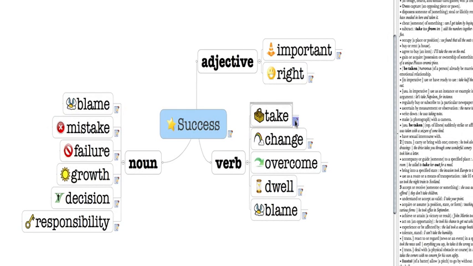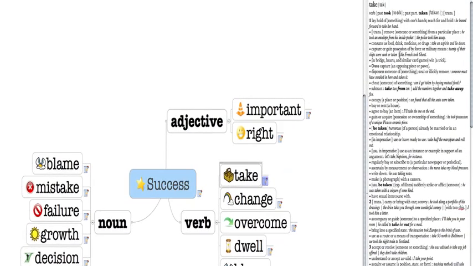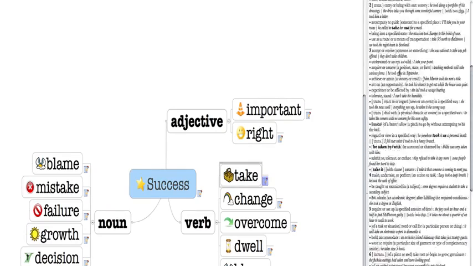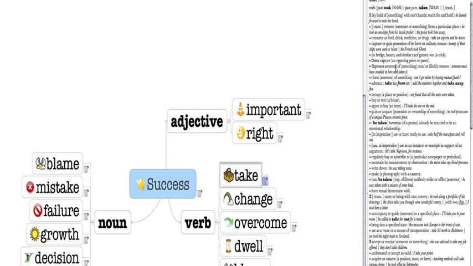Now let's look at the word take. Take is a good word because it has many different meanings, so you can use it in many different sentences. I know it has a lot of different meanings, so you might be scared, but don't be. Focus on the easy meanings and then learn how to use those. When I think of take, I think that you consume something, such as you take medicine, or you take some food from the refrigerator. So you're consuming it. When you consume food, you're eating it.